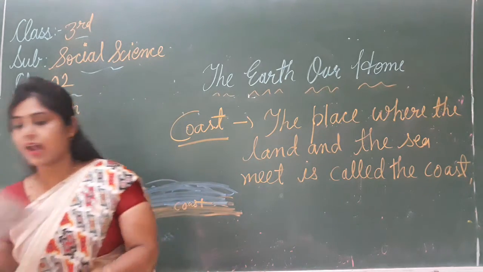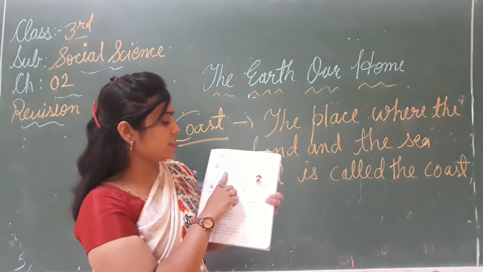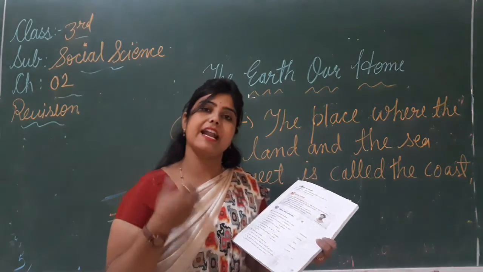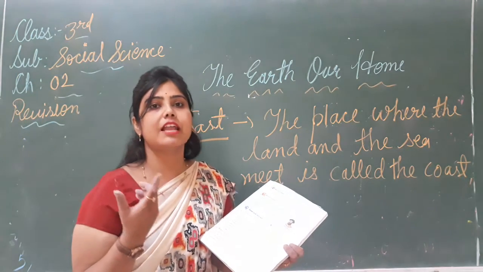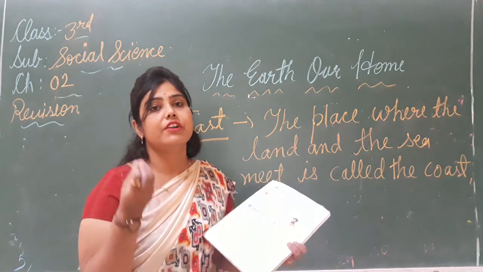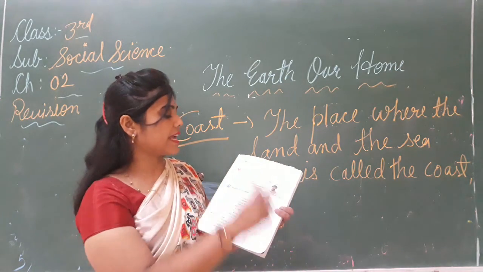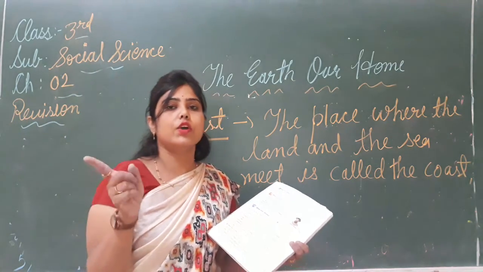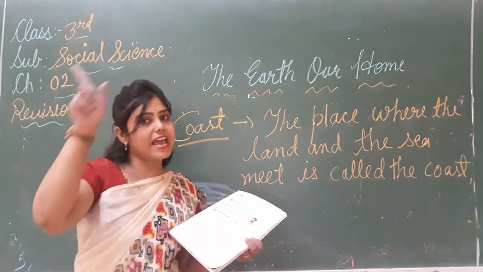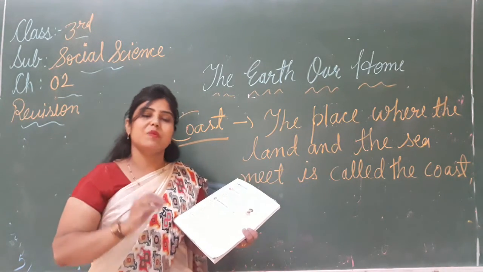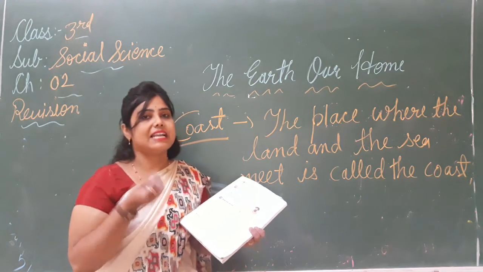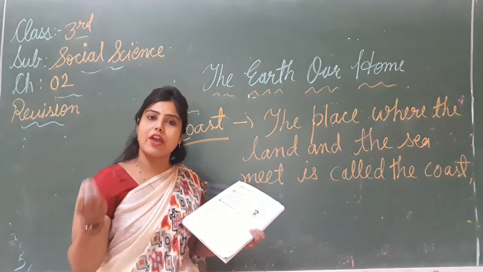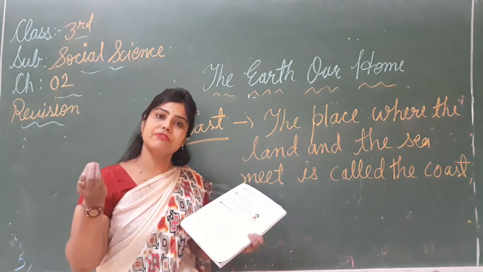So now quick recap. Life on the earth exists because it has air, water and the right temperature. Life कैसे possible है अर्थ पे? क्योंकि it has right amount of temperature, air and water. Second is the Ferdinand Magellan proved that the earth is round. उन्होंने prove किया है कि जो हमारी अर्थ है वो कैसी है? Round egg. Third, globe. Globe is the model of the earth. Globe क्या है? That is the model of the earth. Fourth, a map. What is map? A map is the drawing of the earth or a part of it.